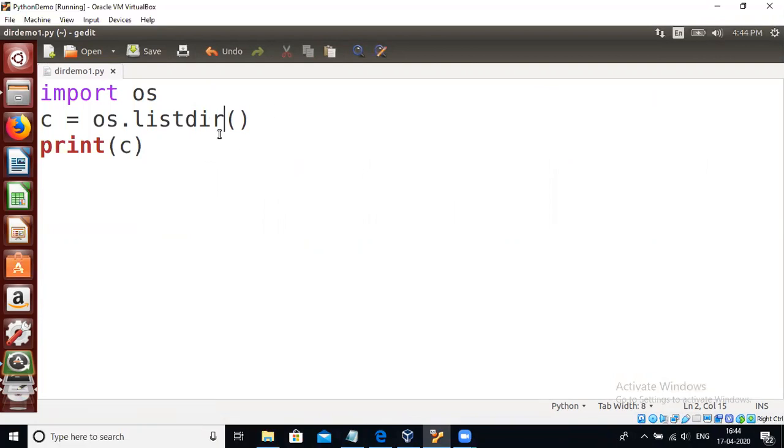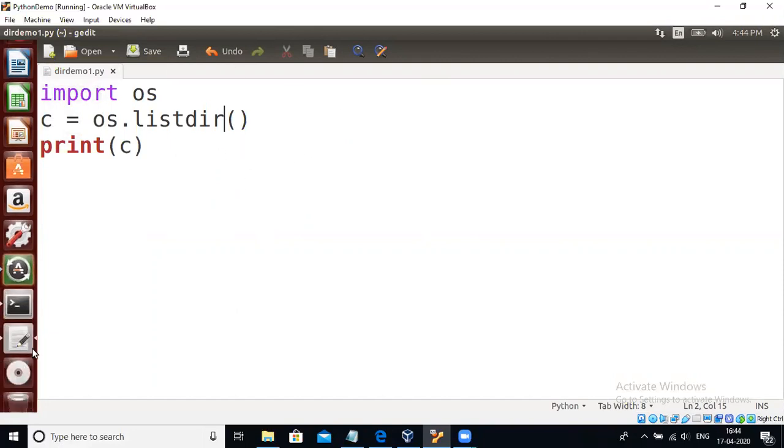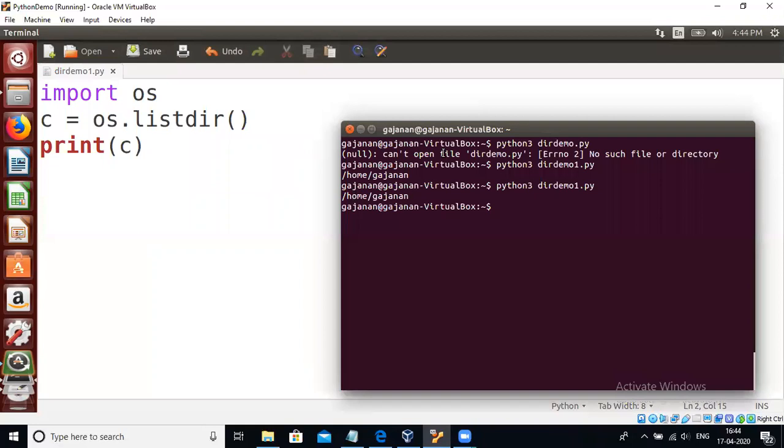What is the use of listdir? The listdir method gives you the names of subfolders and files present in the current working directory. Because you have not specified any path, by default it gives you the names of subdirectories and files present in the current working directory, and the current working directory is home. Now if we run this program, what will be the output?